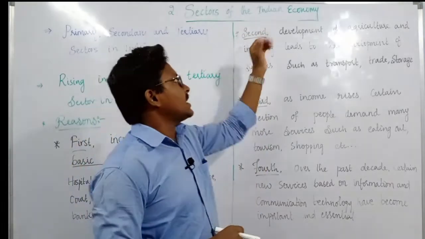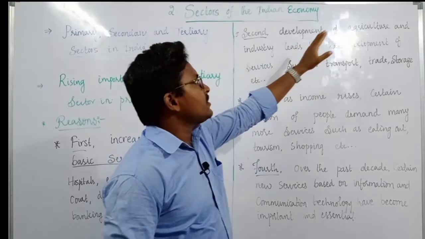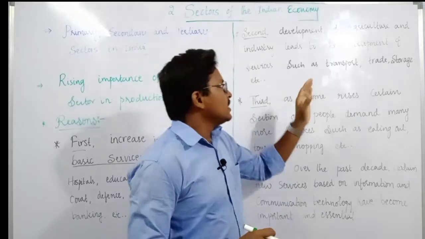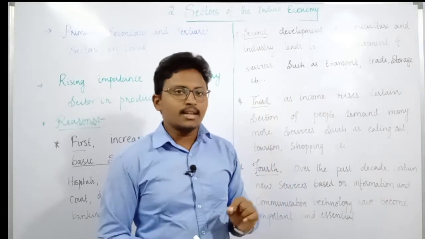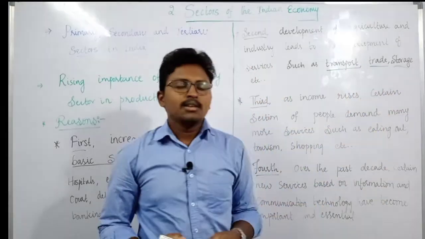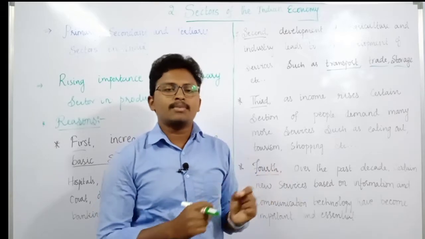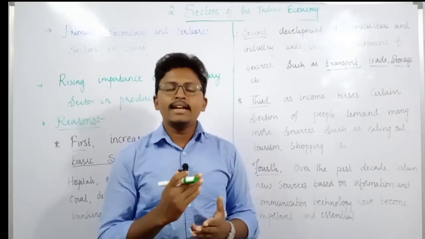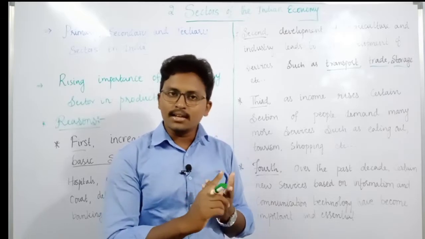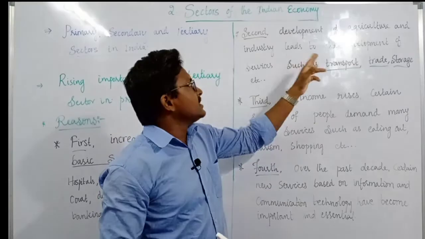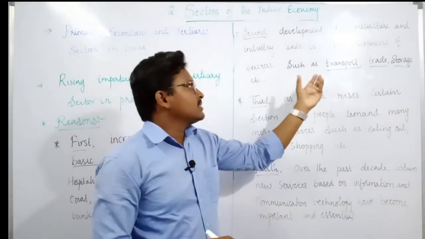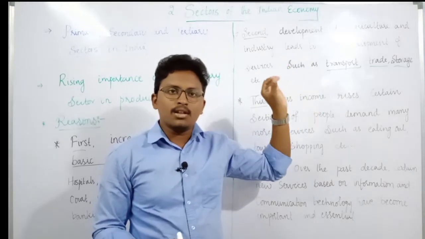Then coming to the second reason: development of agriculture and industry leads to the development of services. How can we say this? If there is development in the agriculture and industrial sectors, automatically it will demand transport, trade as well as storage. As I also told in the beginning of this chapter, all these three sectors, primary, secondary as well as tertiary, are interdependent. So if there is development in the first two sectors, primary and secondary, automatically the third sector, the tertiary sector, will also develop.